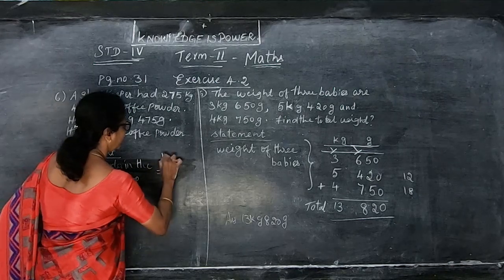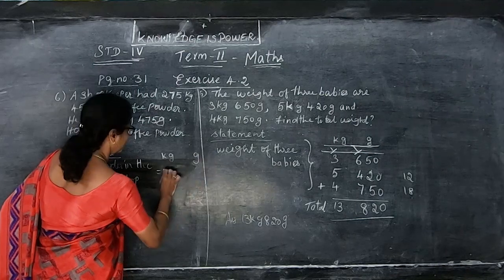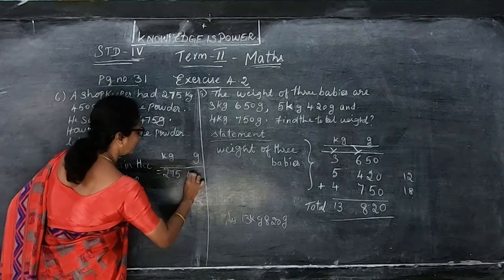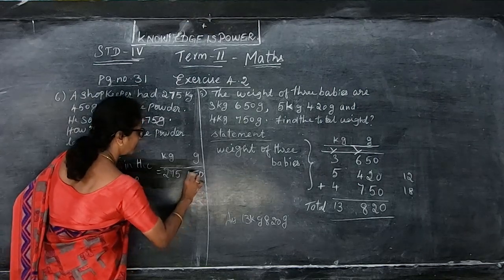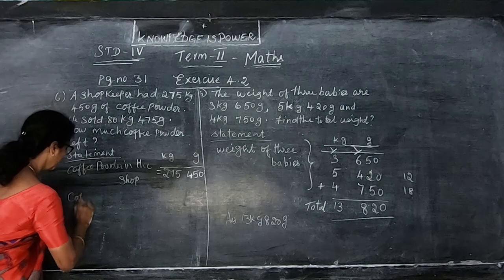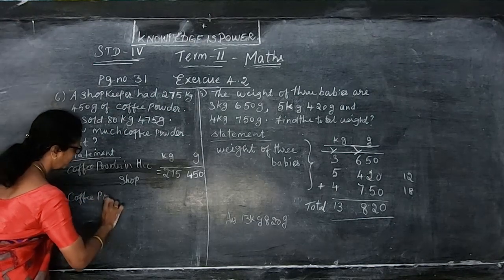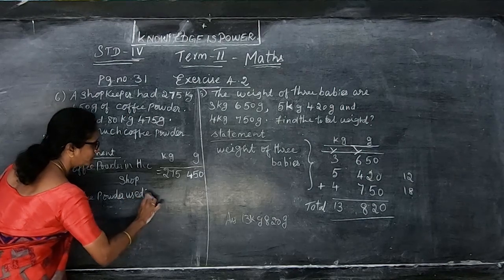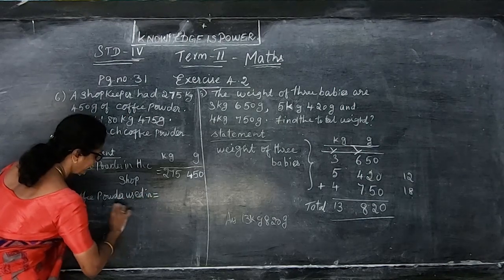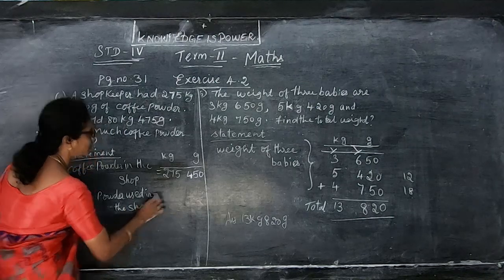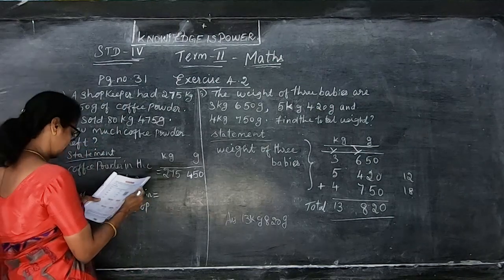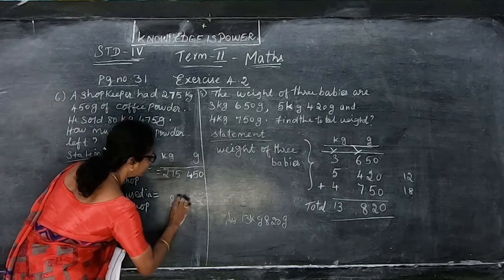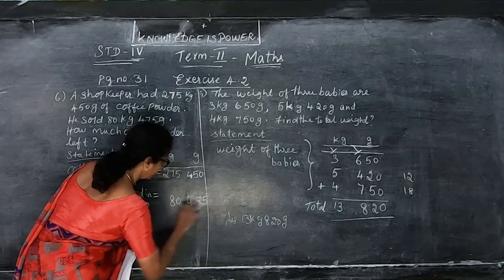That is equal to 275 kilogram and 450 gram. Now coffee powder used in the shop. So how much have they used? 80 kilogram and 475 gram. 80 kilogram, 475. So what you have to do?